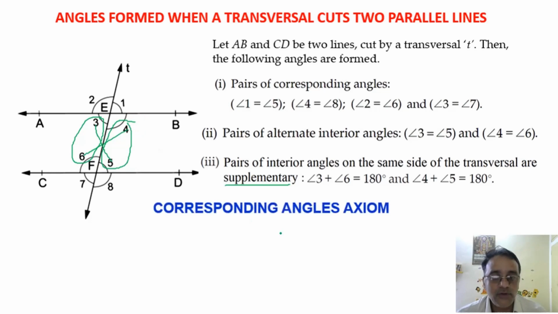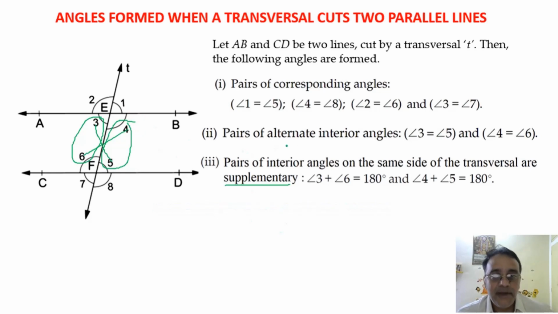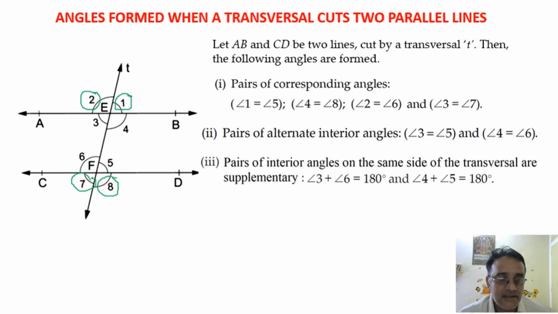Now the fourth one also is there, the pair of alternate exterior angles. Fourth भी है, तो pair of exterior angles कौन कौन से होंगे? Angle 2, alternate exterior angle. Angle 2 is equal to angle 1, and angle 1 is equal to angle 7. Okay. That is the fourth bit. वो मैं type नहीं किया हूँ.